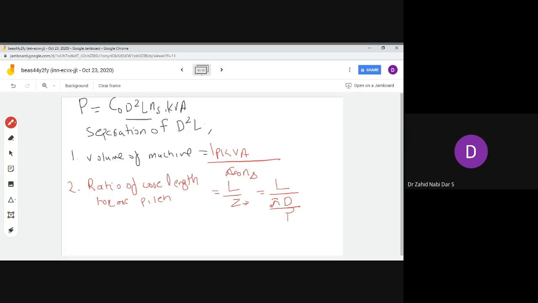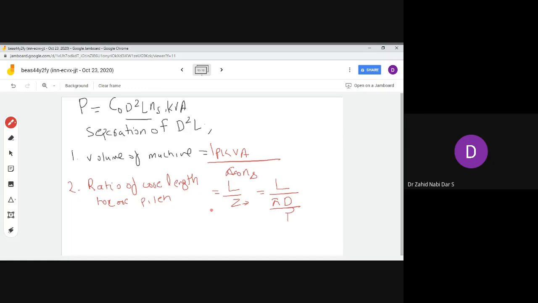This is the L by Z ratio, which you also saw in the DC machines. Now comes the real picture. Suppose you are doing a problem, tomorrow we will do one problem. In that, if the L by Z ratio is not given in the problem, it can be assumed. For good efficiency, you have to take it as 1.5.